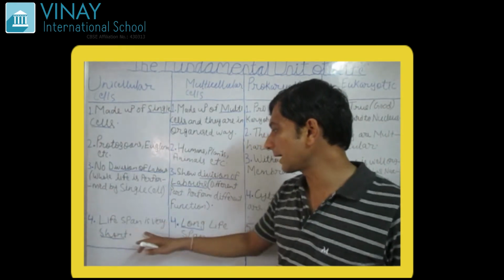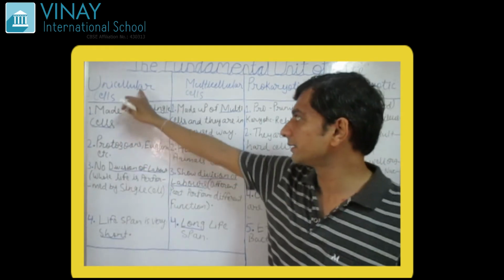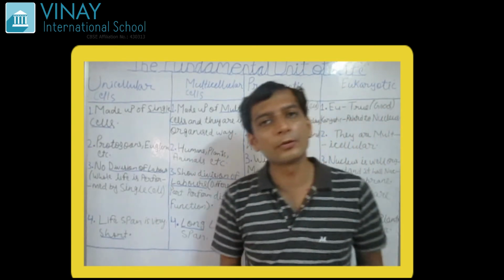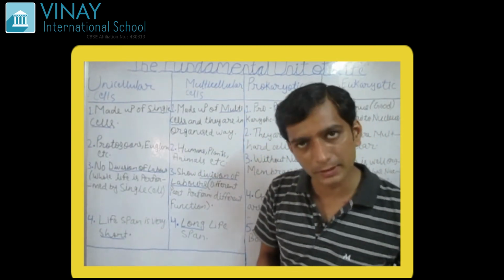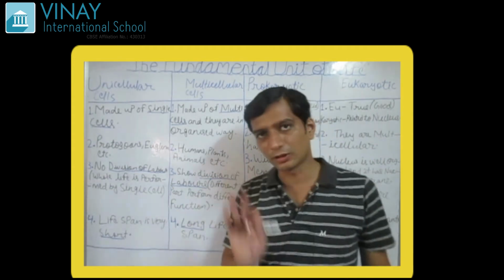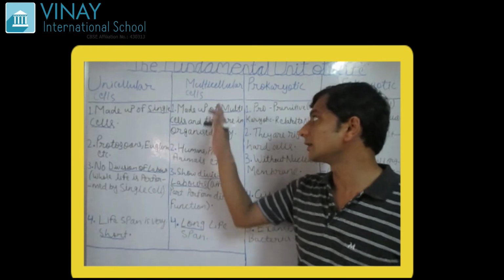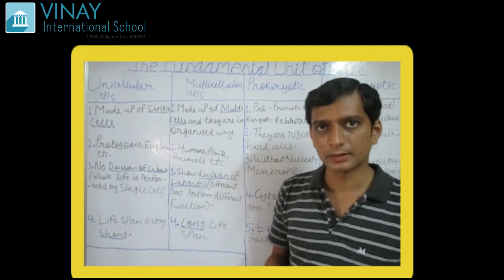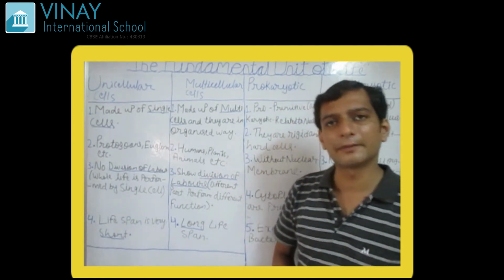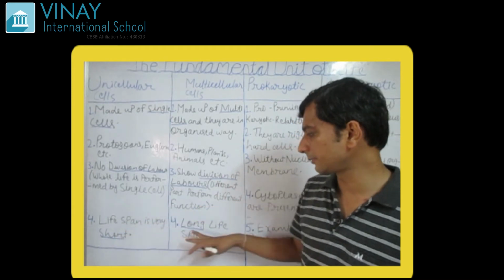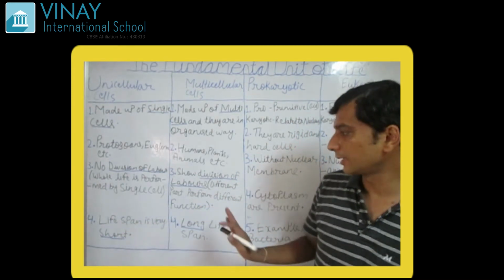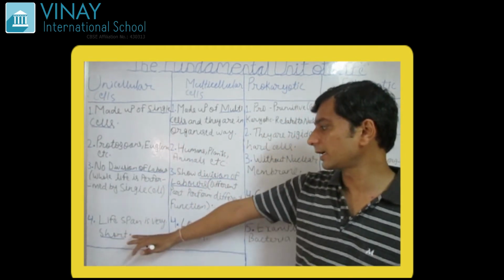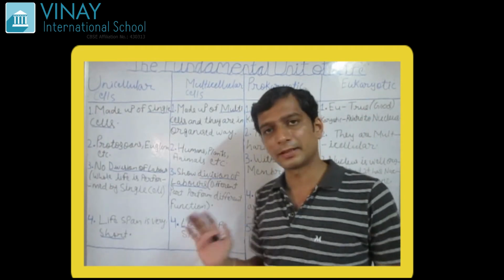Okay. Now lifespan is very short here. This organism lives only for a few days, some live for a few weeks, some live for a few months. Okay, their lifespan is very short. But you know, the multicellular organisms like plants, animals, they live for a very long duration. Okay, so exceptions are there everywhere. Here also you can get an exception, and here also you can get an exception. I am not going to exceptional cases. I am just talking about the general rules. Their lifespan is very short. Their lifespan is very long.